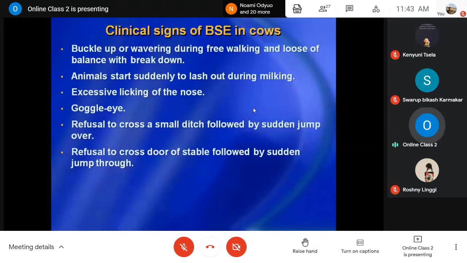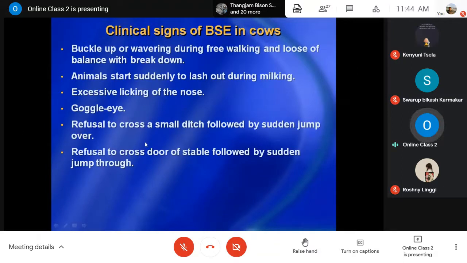More signs and symptoms: when they walk more, they lose all balance. The animal may start running, lashing out and kicking during milking. Excessive licking of the nose may be there. Then goggle eye, the eyeball rolling around.